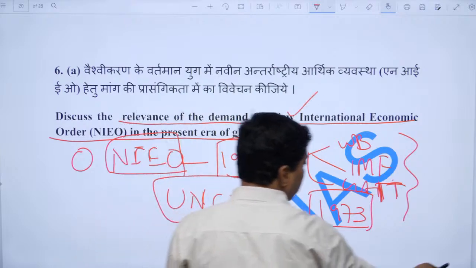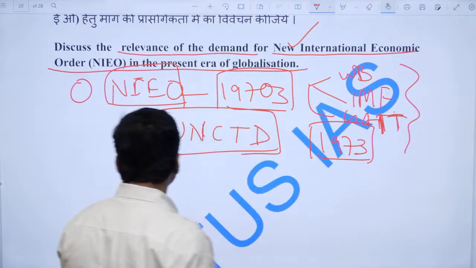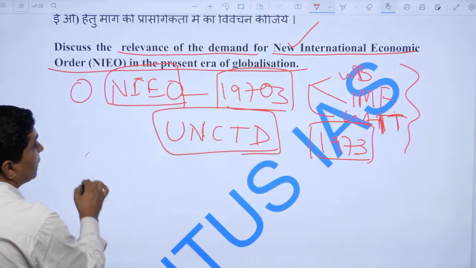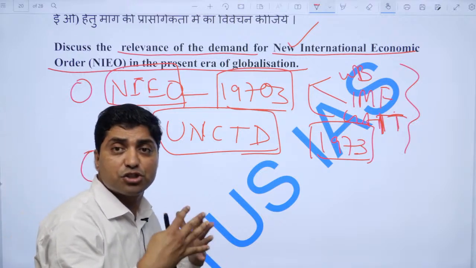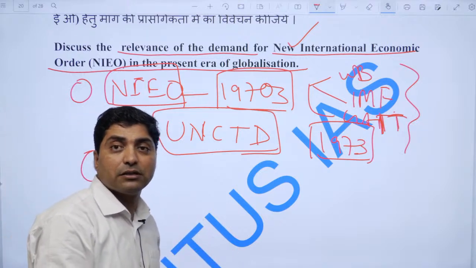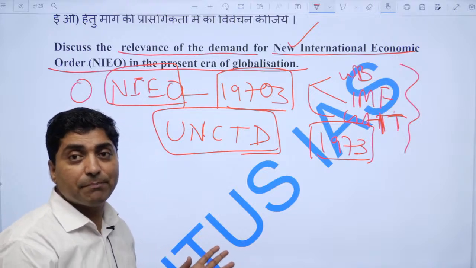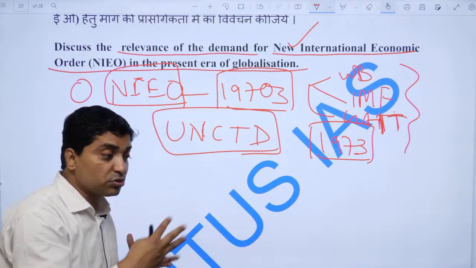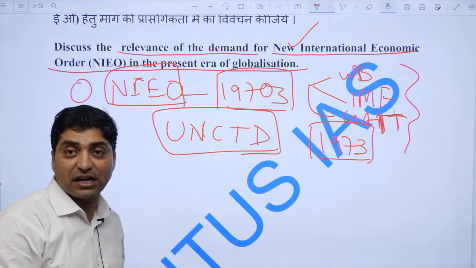Now in the second and third paragraphs you need to write about the present. If you look at the present economic order, there are many alternative economic institutions. For example, there is a BRICS fund, there is the Asian Development Bank, and China has developed its own fund, the BRI fund.